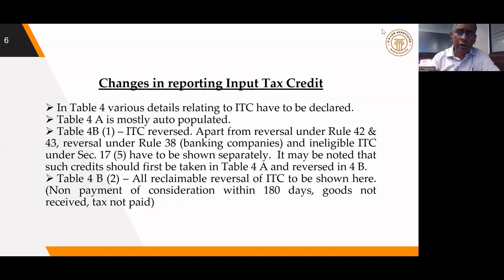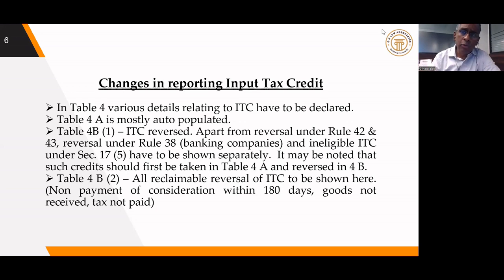I have got an invoice on the last day of a month. The supplier has also uploaded it in the GSTR-1. It is also reflecting in our GSTR-2B, but the goods have not yet been received. So for taking the credit, receipt of goods is also one of the important conditions. But if goods are not received by 30th of the month, I am not eligible to take the credit in that particular month. So even though that particular invoice is appearing in my GSTR-2B, I will not be eligible to take the credit. So I have to reverse that credit. But next month, after receiving the goods, I can reclaim the credit.